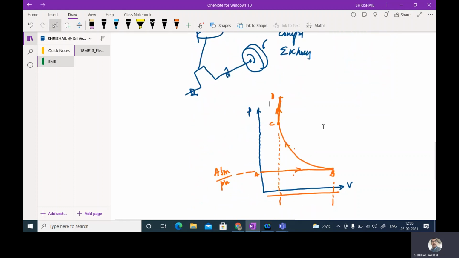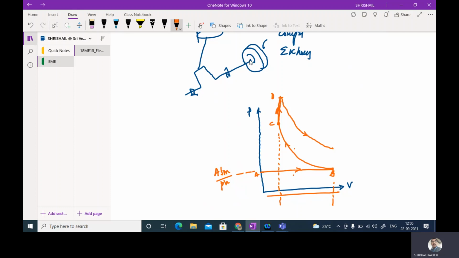Already you know that the combustion starts, and due to this the power will be developed, and some amount of work will be done on the piston head, and the piston starts to move downwards. So this is shown by this line, and this is the expansion stroke or power stroke.